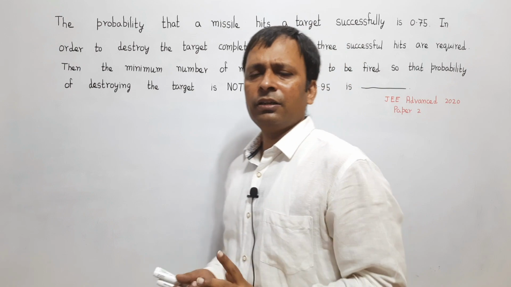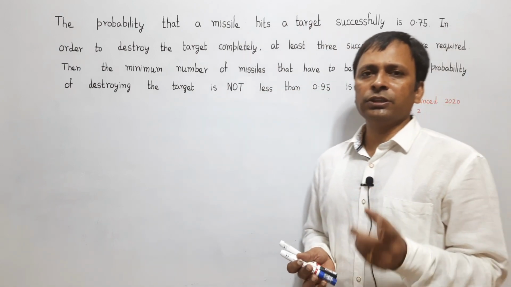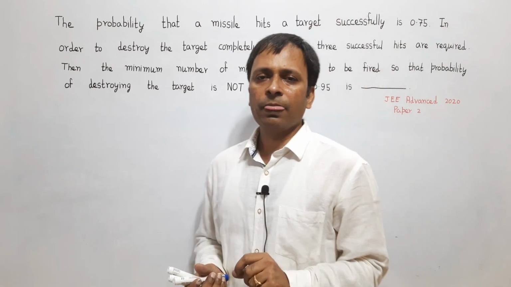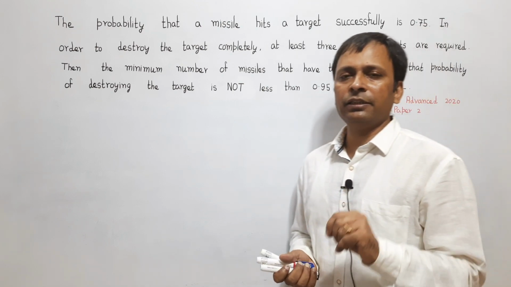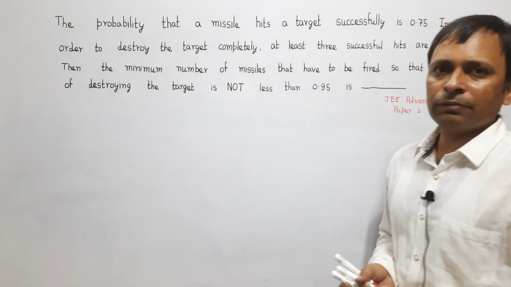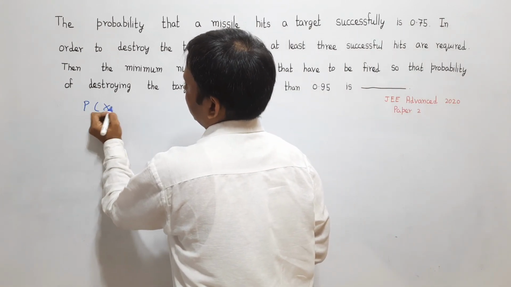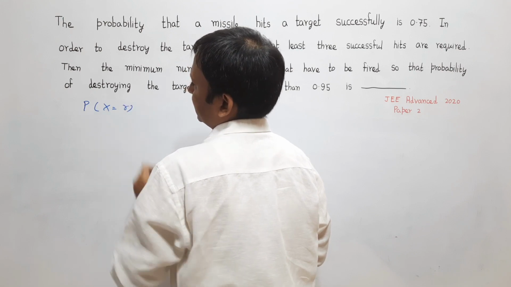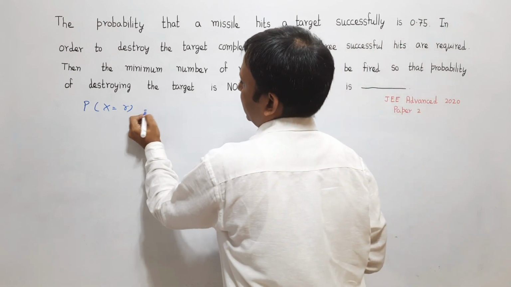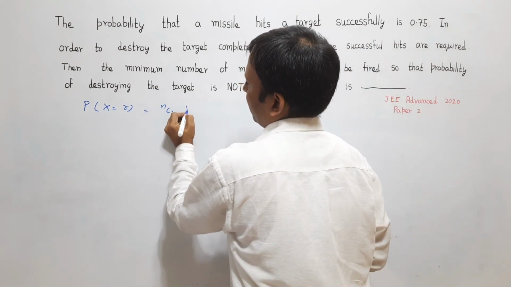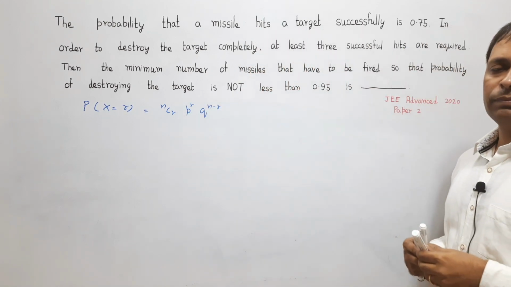So it's a pretty straightforward and very standard question which uses the concept of binomial distribution, wherein out of n given trials, if we want exactly r successes, that is, if x is the number of successes and x is equal to r, then that probability is given by nCr p to the power r q to the power n minus r, where p is the probability of success.